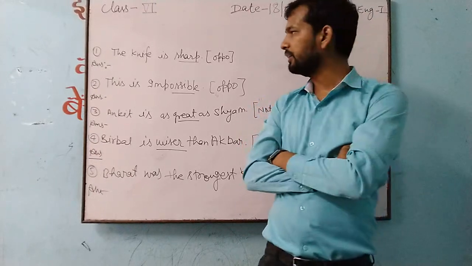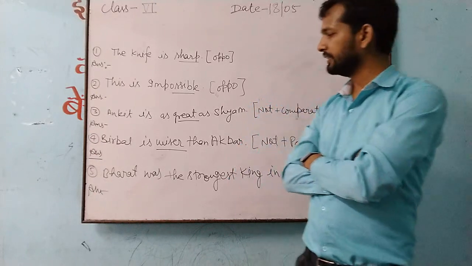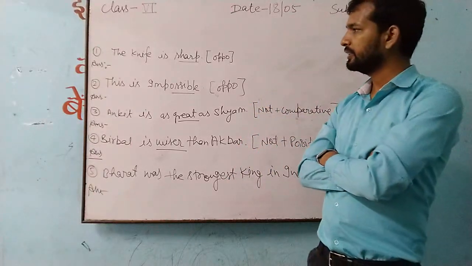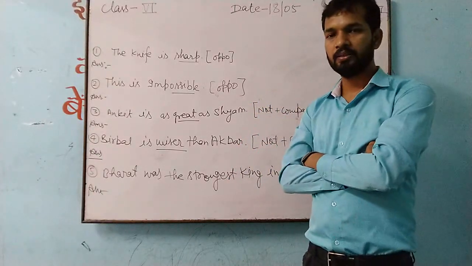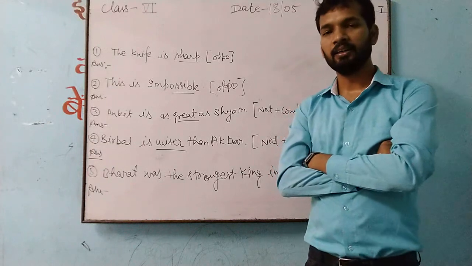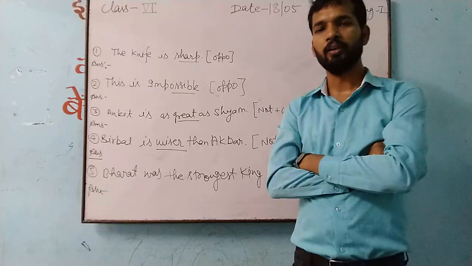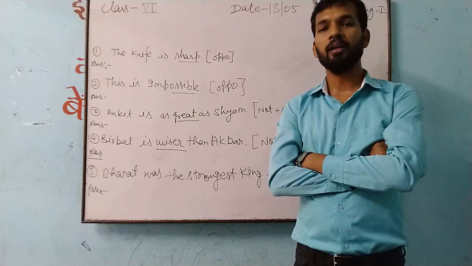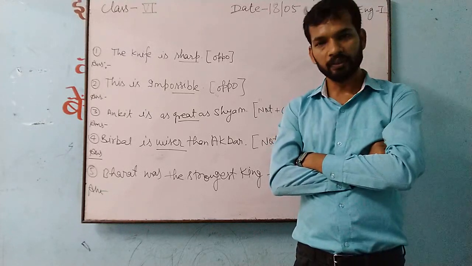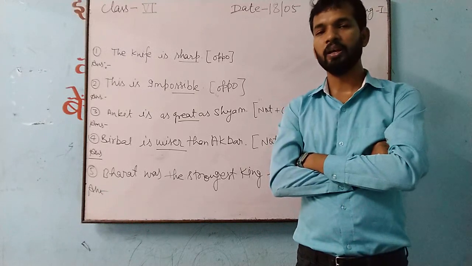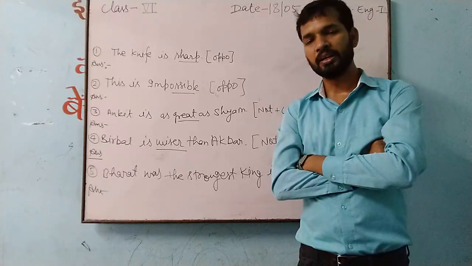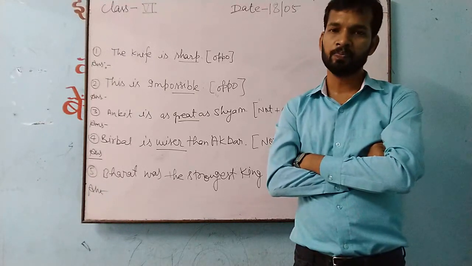When you read these sentences, you will see a few remarkable points, and with the help of those points only you are able to solve the question, to change into negative, and to change into assertive.